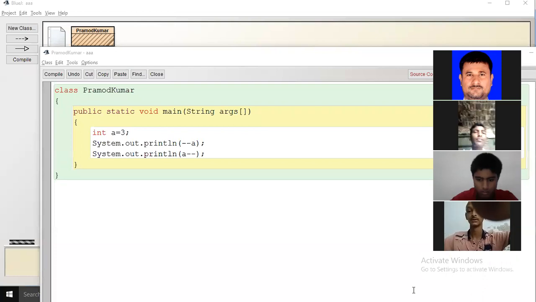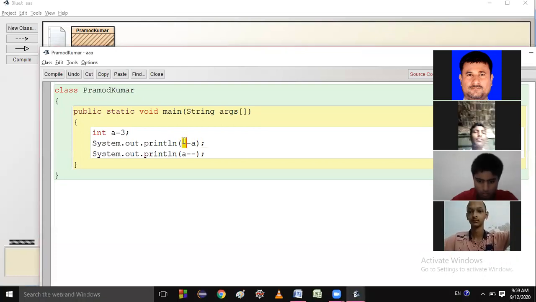Okay, listen. Just see here, watch the screen. I'm telling you, this is pre-decrement.